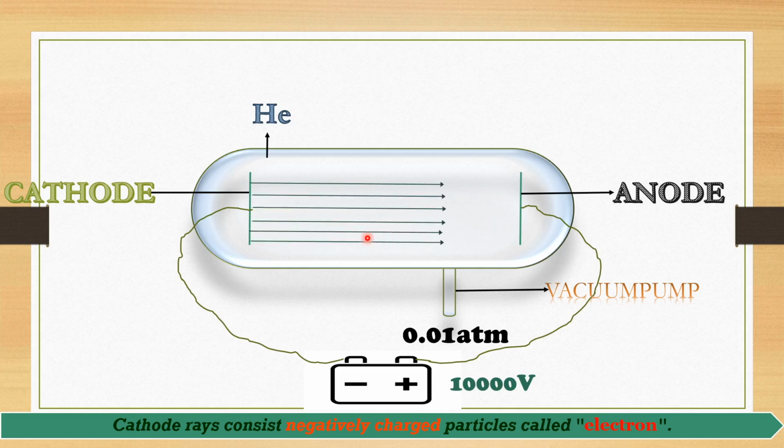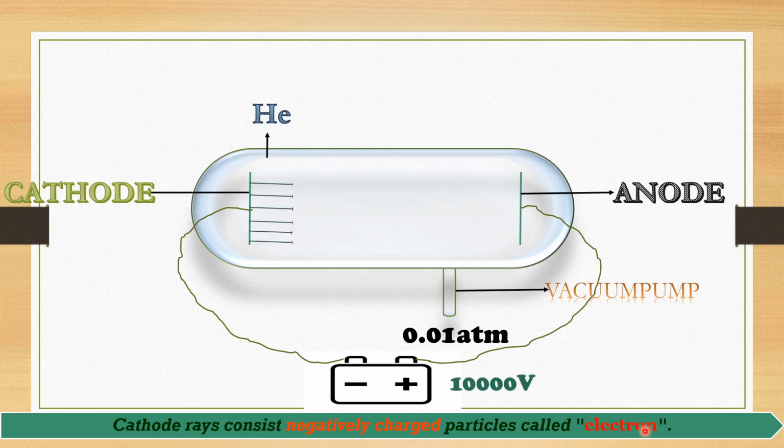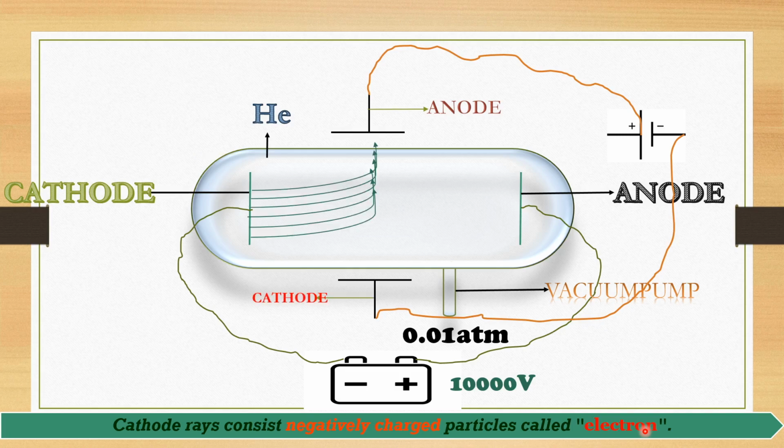Since oppositely charged particles attract each other, he stated that cathode rays consist of negatively charged particles called electrons. These are some properties of cathode rays.